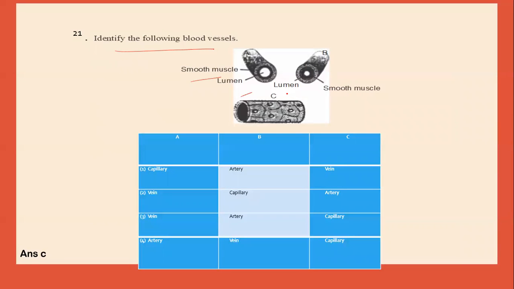Now we have to identify the correct option. B represents the artery, C represents the capillary, and A represents the vein. So option C is the correct answer.